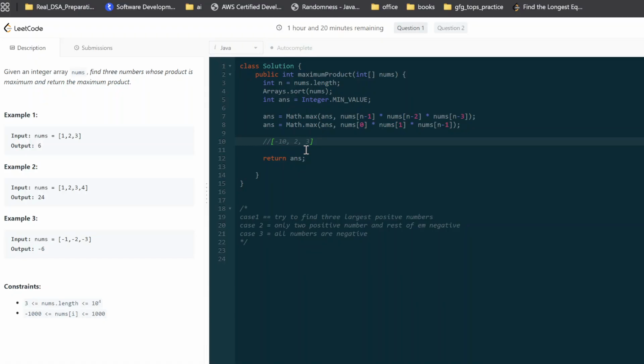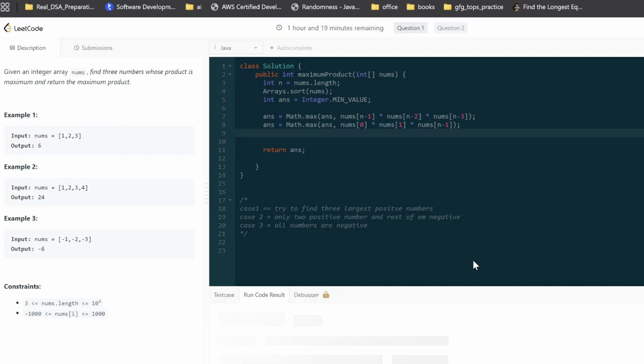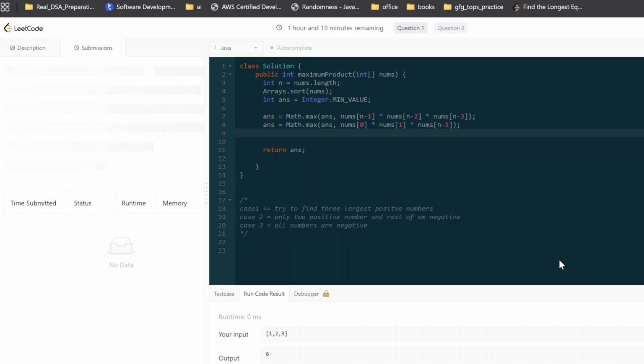so 0, 1, and I think this is also being handled. If we have multiple numbers, yeah, that will be handled. Okay, I think this is enough for this one. Let's try running it and see if I'm missing anything. I'm not sure about it. Of course, for these ones, I think pretty standard. I will get 6 here, I will get 24 here, and for this one, I will get minus 3 into minus 2 into minus 1, and that's fine. Let's try submitting it.